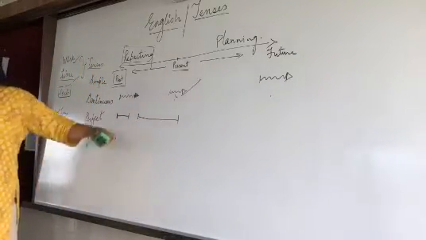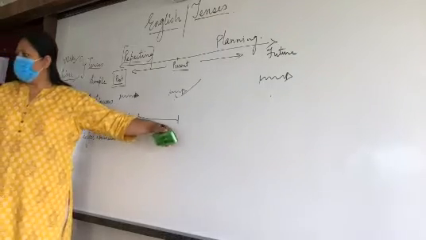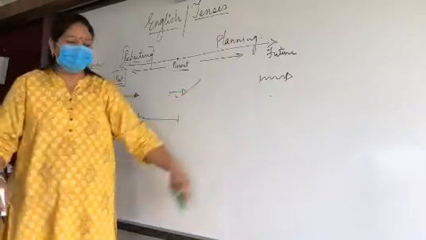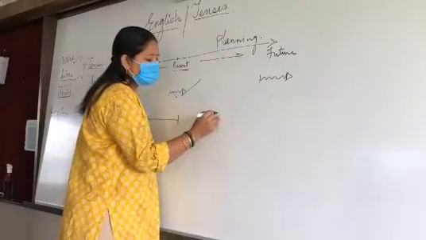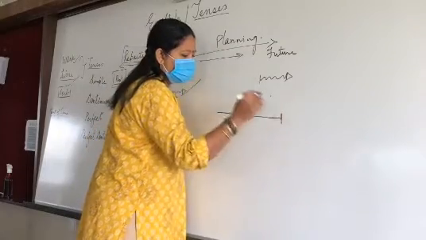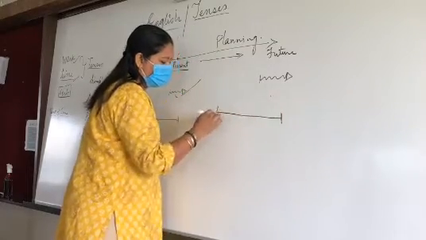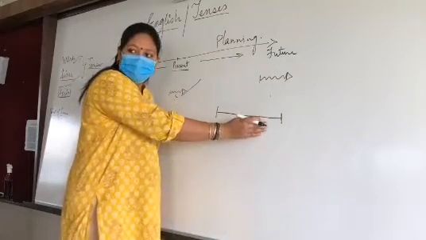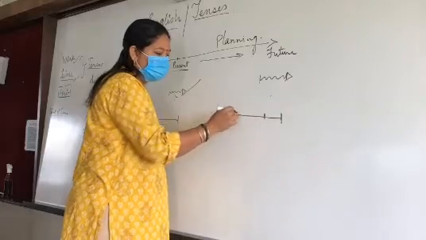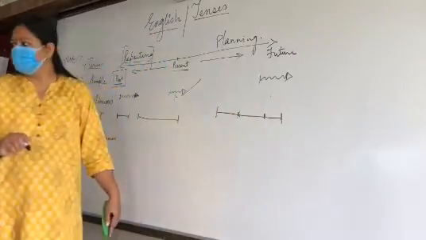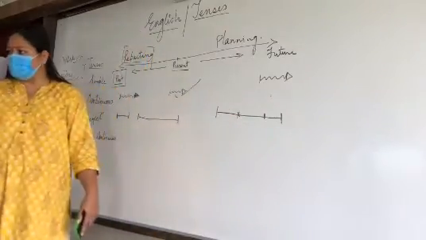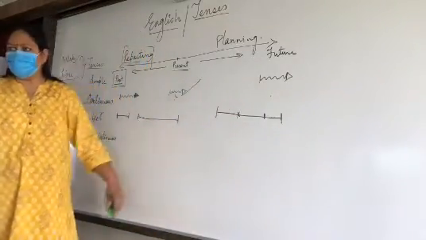Work has been started in the past and right now it gets ended. So it is ended in the present. What will I do in the future? The work has been started in the future and it will get ended before a point of time. So one point of time will come where the work will end. So that is the planning you are showing over here. I will explain that in detail.